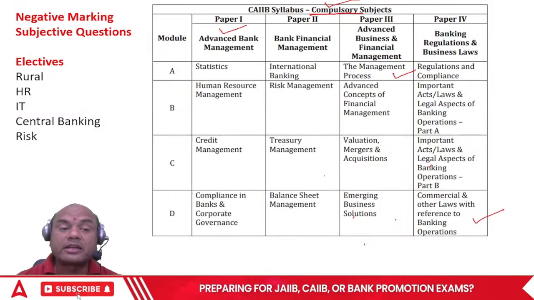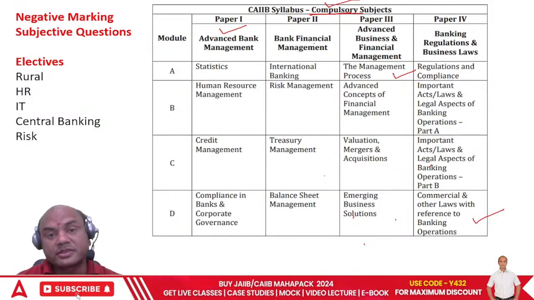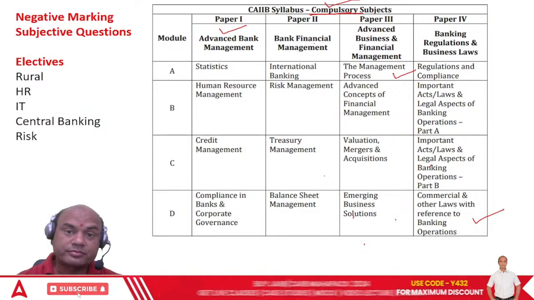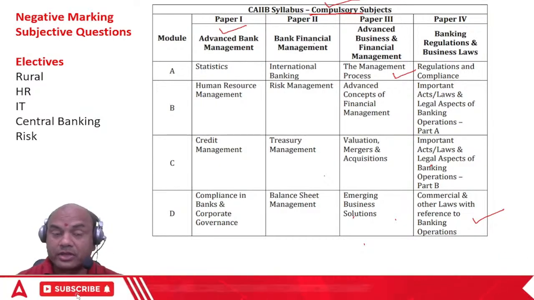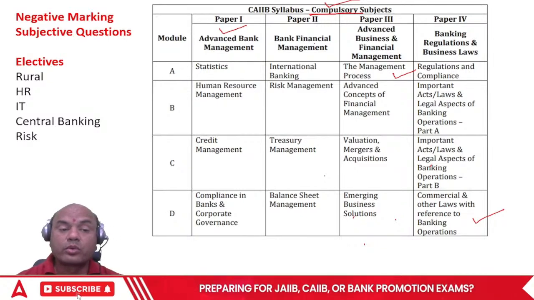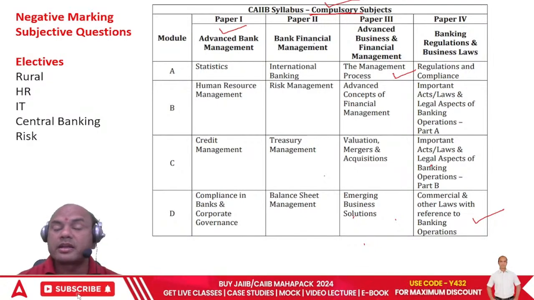But what about the electives? You have total 5 electives. Out of them, you have to select one. Remember, you have to select one. So, what are the electives? Rural, HR, IT, central banking and risk.